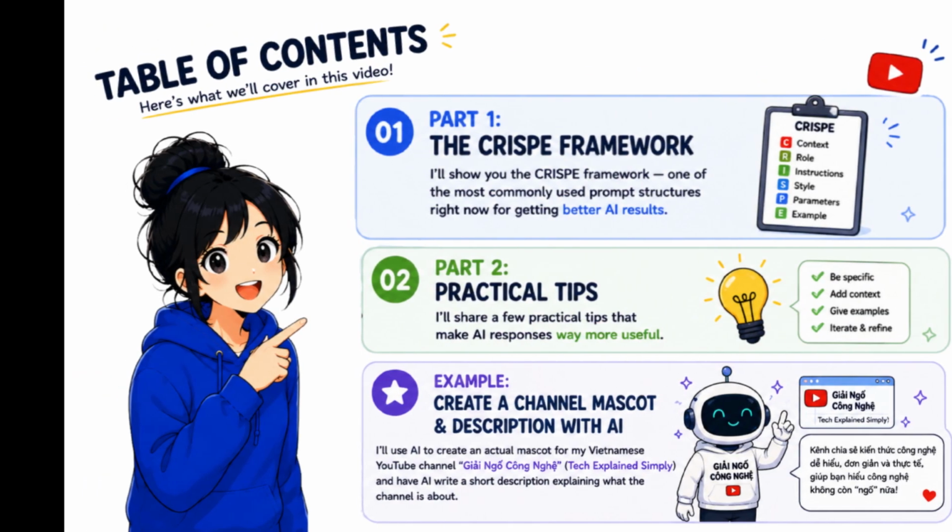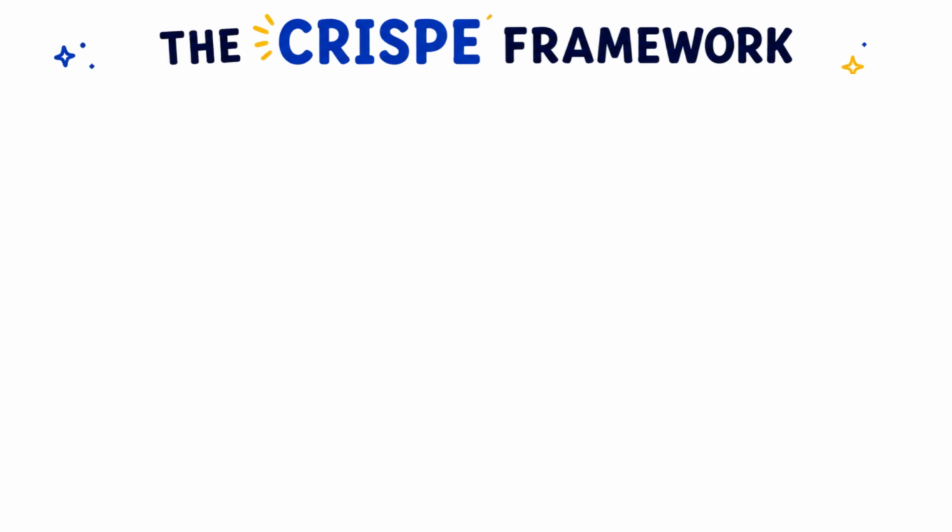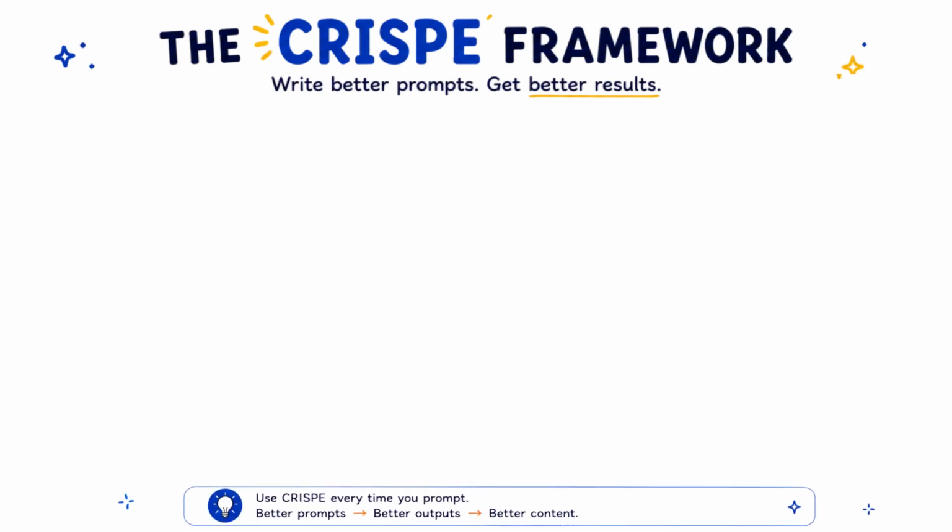All right, now let's move into the first part of today's video, the CRISPE framework. AI doesn't read your mind. It looks for patterns, so if your prompt is vague, your result will usually be vague too. That's why a lot of people use a structured prompting method called CRISPE. It sounds complicated, but it's actually pretty simple.